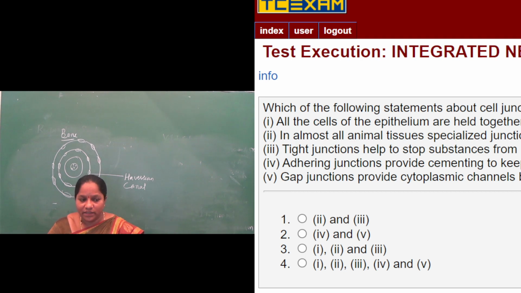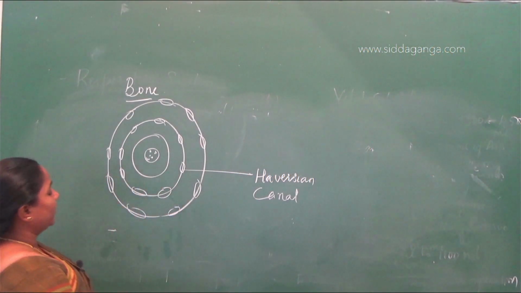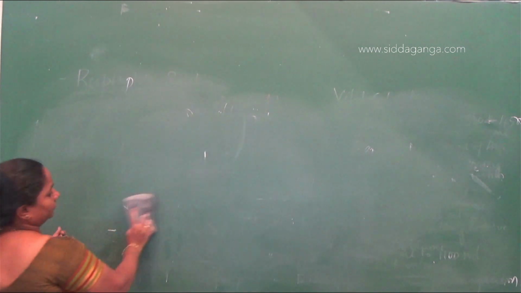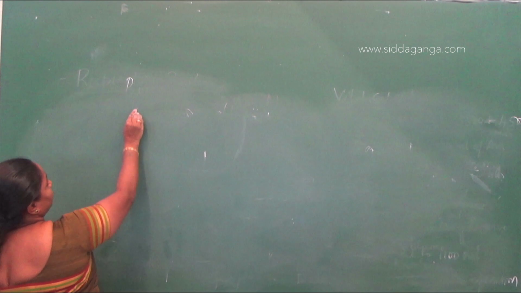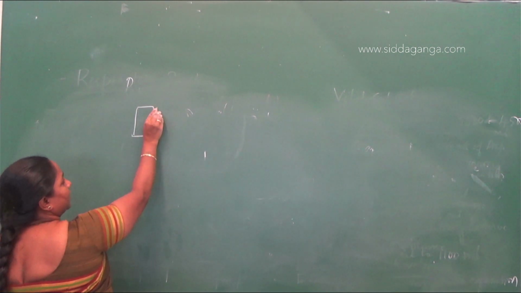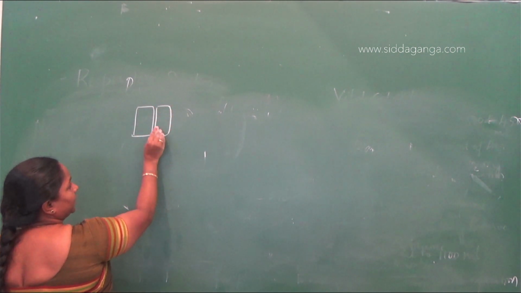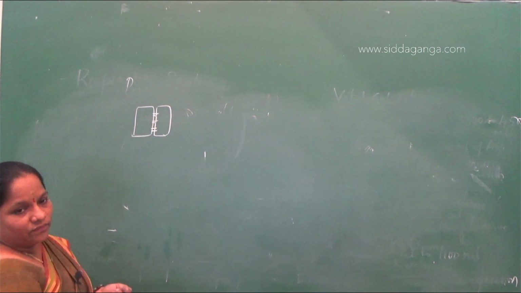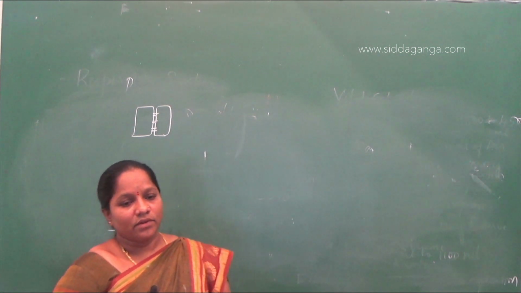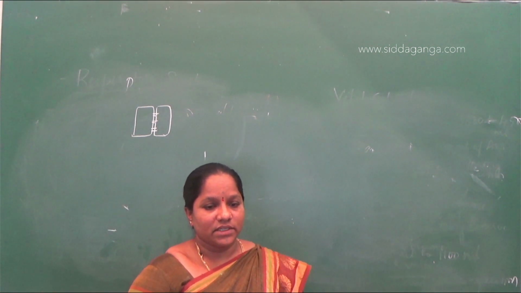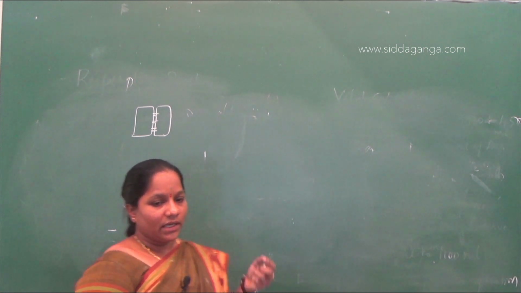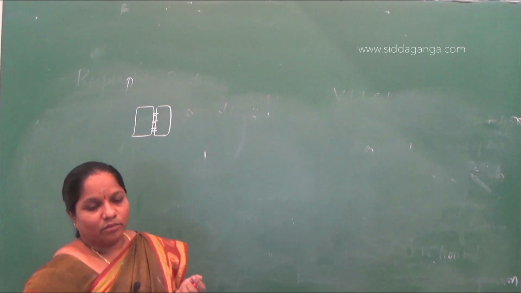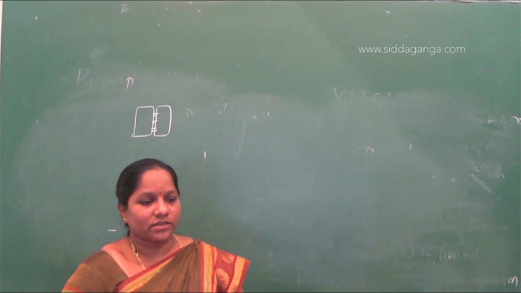If one cell is connected with the other cell, between the two cells there is an intercellular connection for transport of food or any type of material. So the cells are held together with a little intercellular space. If they are compactly arranged, there is no movement of molecules. So there is an intercellular matrix.